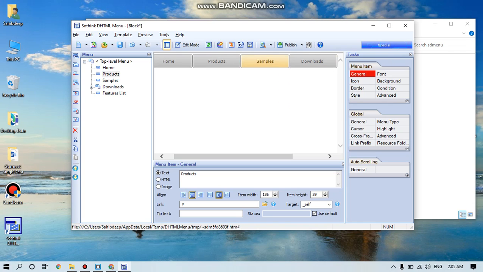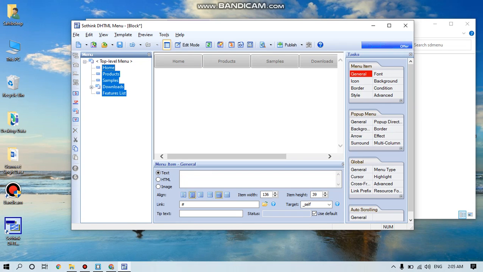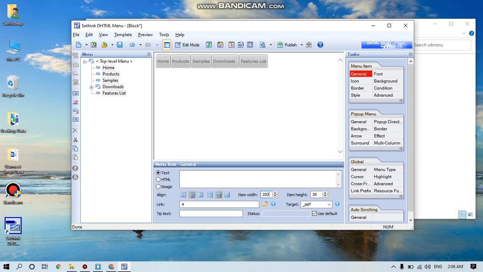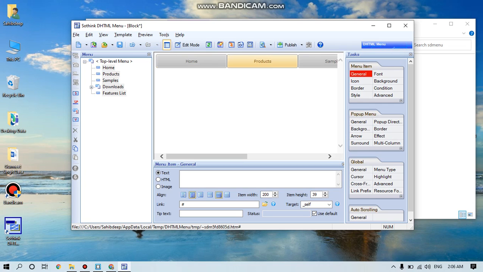If you want to increase the width of the tabs, you can also do that. If you want to increase the width of all the tabs, you can select all the tabs. So item width, you can change over here. You can see the change now. Now we can publish it in our web page. So here we can click on publish.